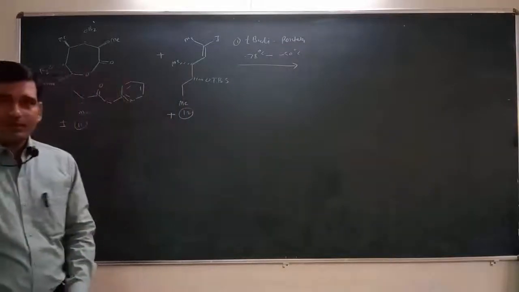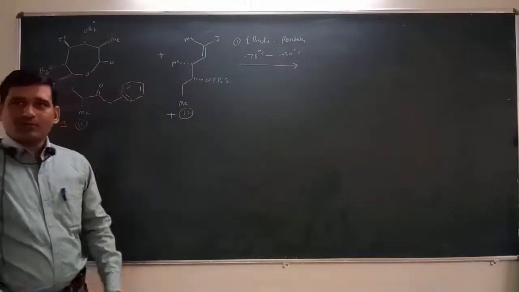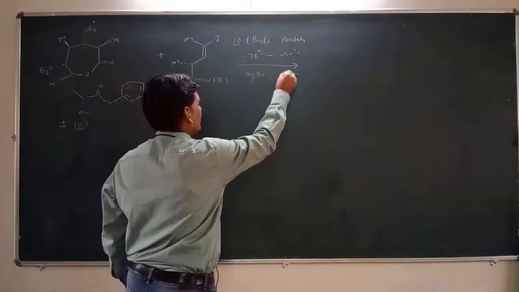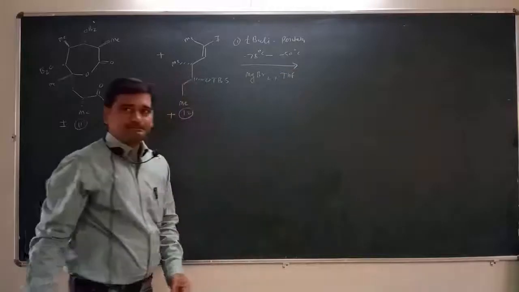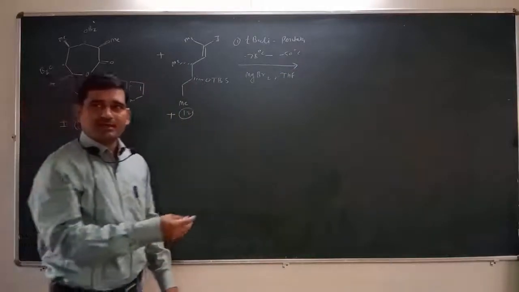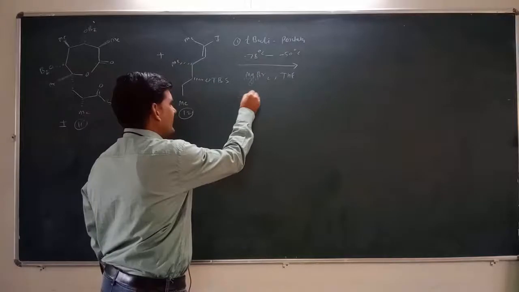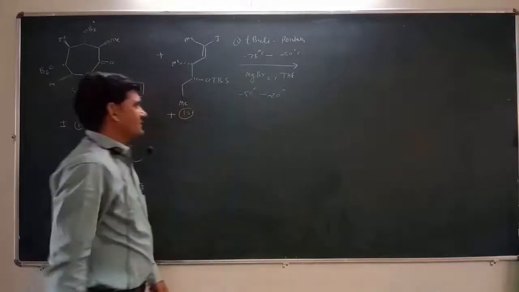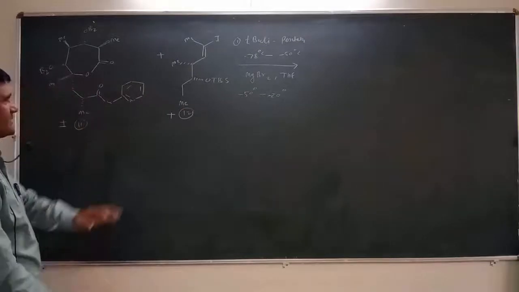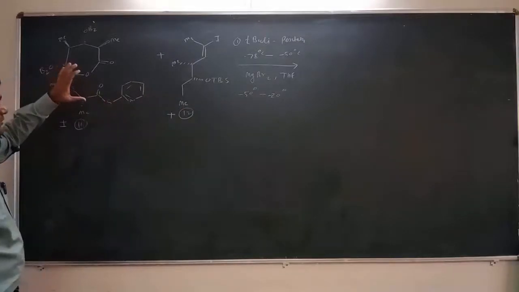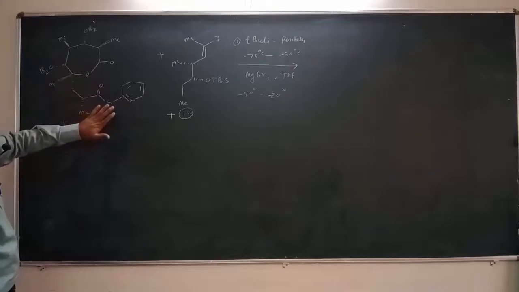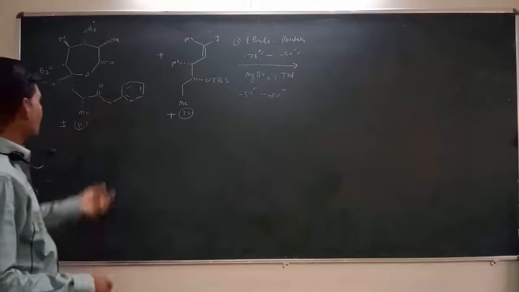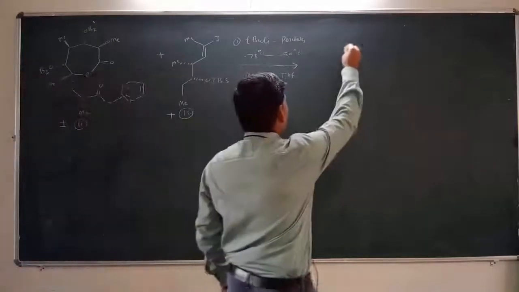Further, we treat this compound with a Grignard reagent, MgBr2, in THF as a solvent, and we carry out this reaction at minus 50 degrees Celsius and then increase the temperature up to minus 20 degrees Celsius, right? So what happens initially? This compound forms a magnesium complex. So this is intermediate 11, and it forms a complex with it and we get a compound like this.